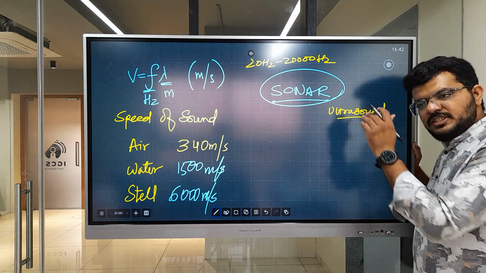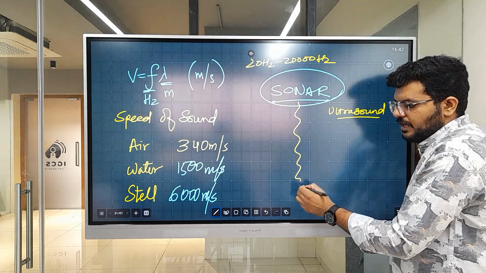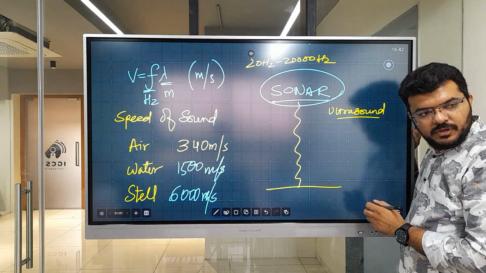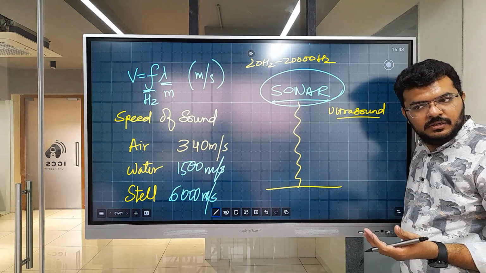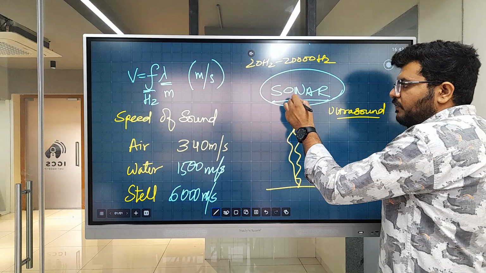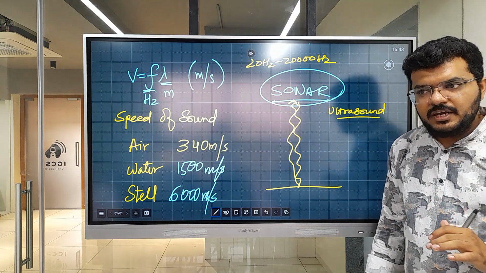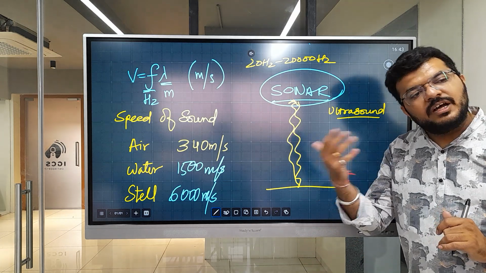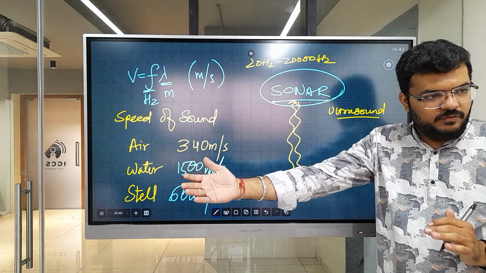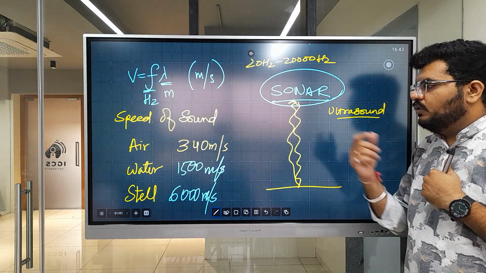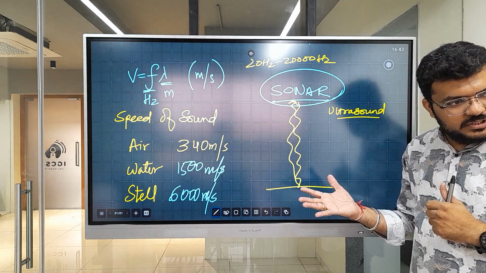Now, this same ultrasound can be used by submarines. What will they do? They will send a signal, right? The signal will be reflected from an obstacle. It can be a fish if it is large enough. It can be the seabed. Whatever it is, the sound will be reflected, and they will detect this sound. This is how it works, right? We will look at how does sonar work and how do they calculate distance after a few topics, because I would want to teach you how does sound travel, how to find out this distance, all of those things.